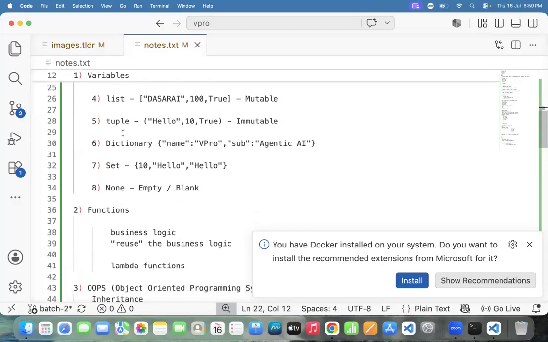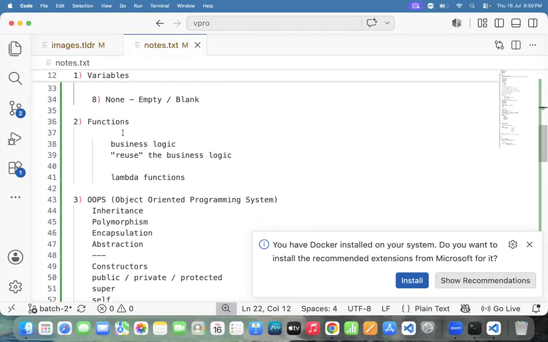Fine. Next one. Business logic, what do you call it? Functions. How to read data from Excel files? Using pandas. How to show the graphs? Matplotlib. With the help of one library, we can call Matplotlib.